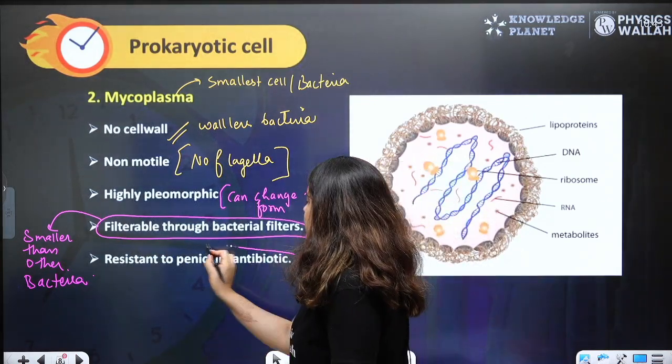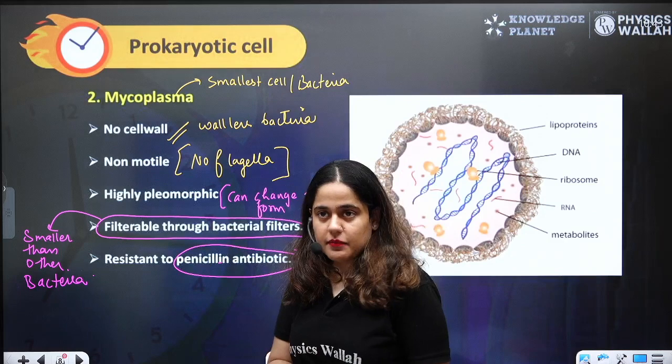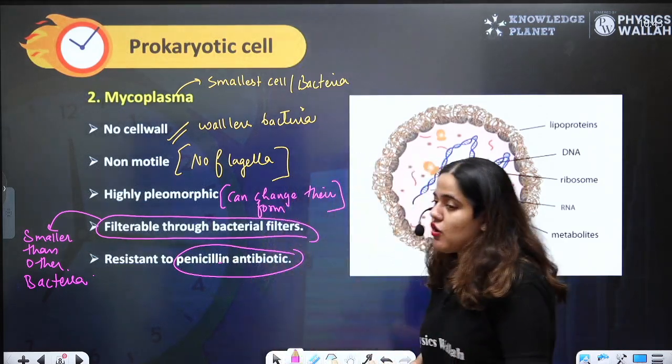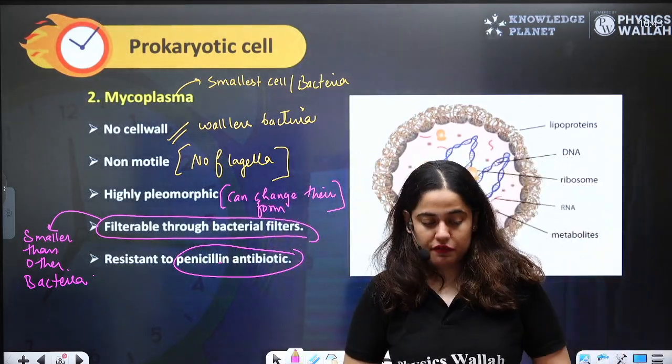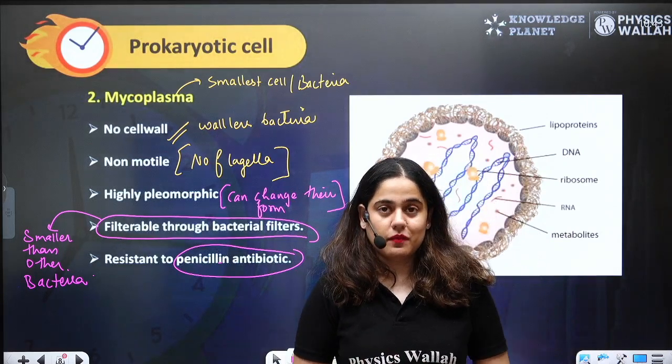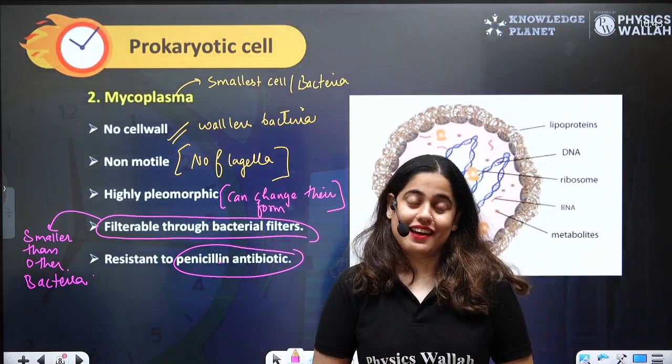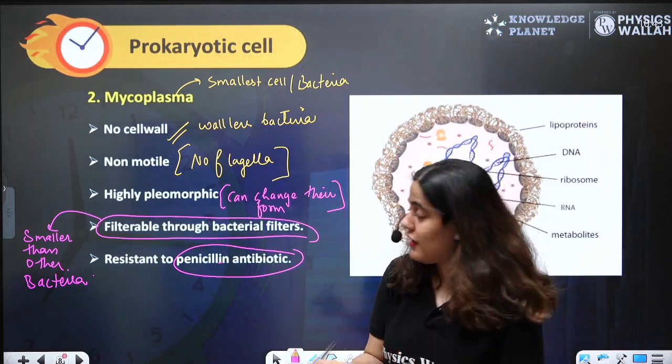They are resistant to penicillin antibiotic. Why? If we want to kill Mycoplasma and we give penicillin to Mycoplasma, Mycoplasma won't die. Why?